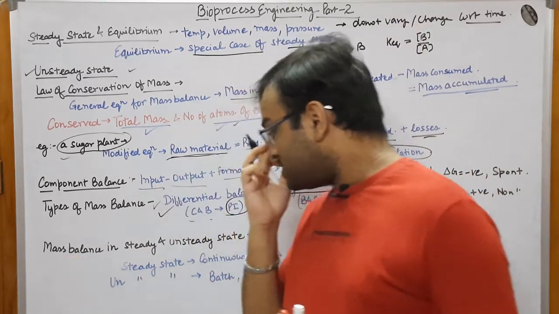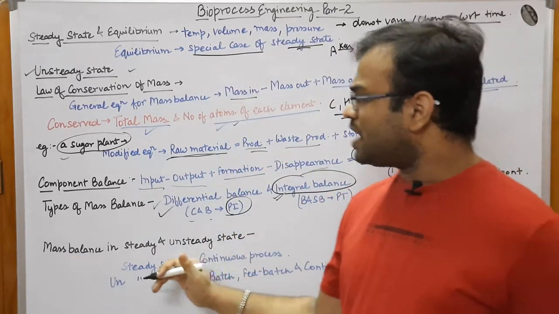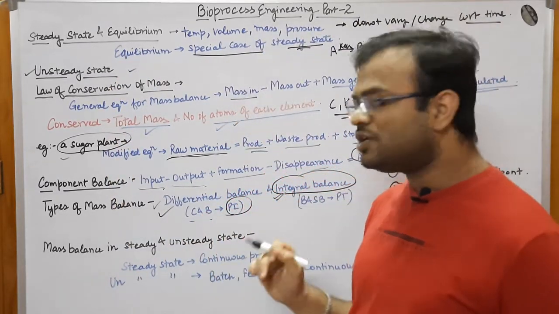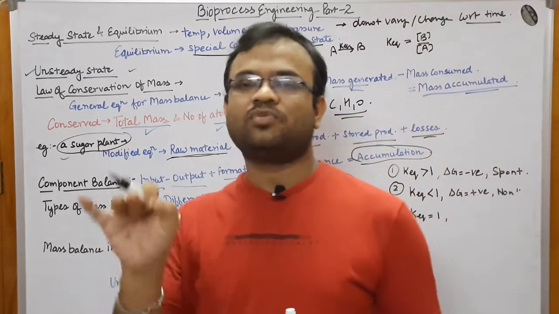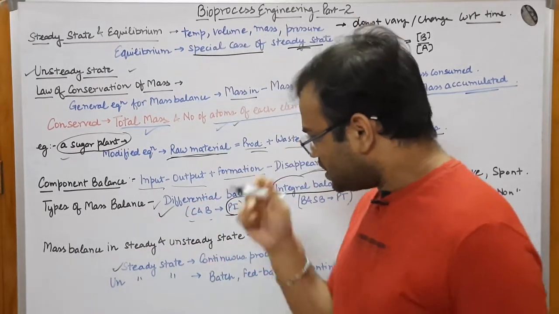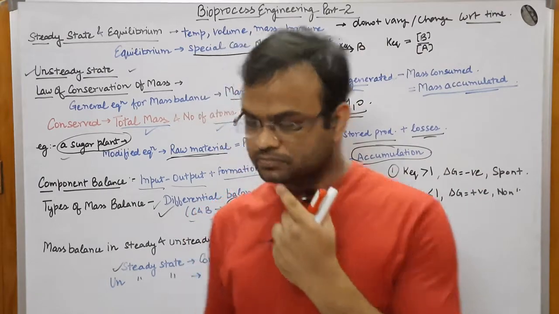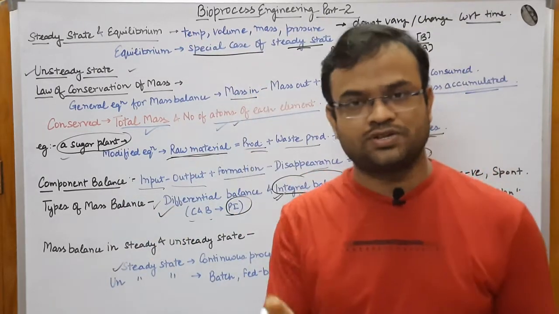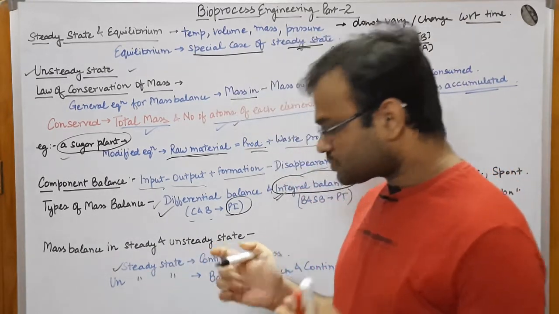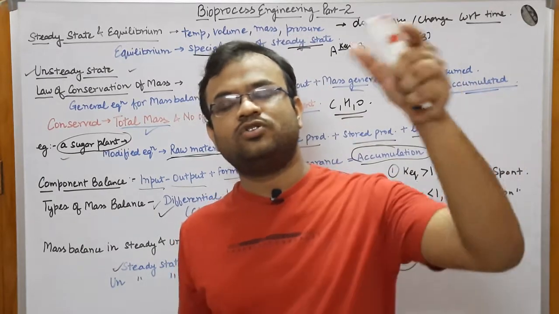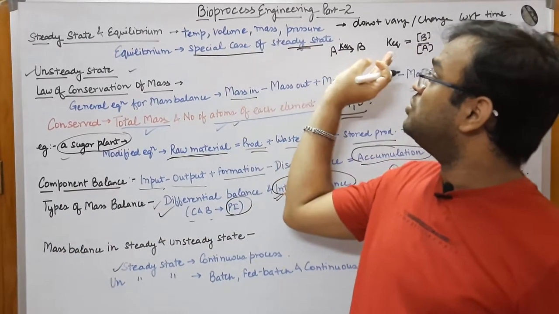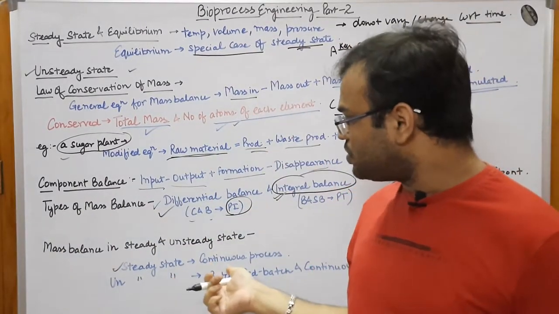Now coming to mass balance in steady and unsteady state. With this discussion, you would be aware that the continuous process is the only process, in general, which can be present in the steady state. Why am I saying so? Because in steady state only, we said that these parameters won't change. In a continuous process, you are putting in your media, you are putting in your material, and then you are removing it. So there is a chance that temperature, volume, mass and pressure won't change. So this can happen only in the steady state.